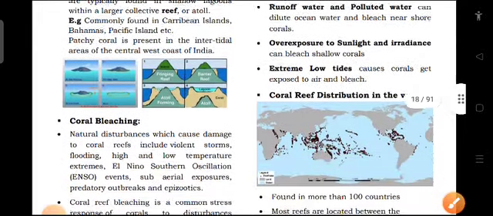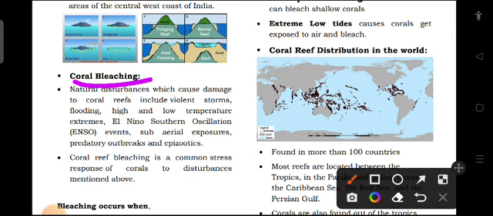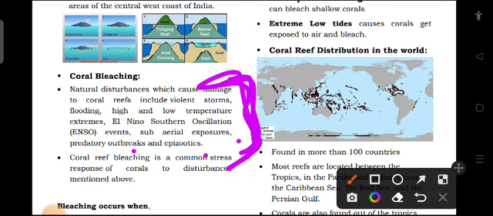The next topic is about coral bleaching. So this is the natural disturbance which causes damage to coral reef. It includes violent storm, flooding, high and low temperature extremes, El Nino, southern oscillation, that is ENSO event, then subaerial exposure, predatory outbreak and epizootic. So these are some of the natural disturbances which affect or cause coral bleaching.